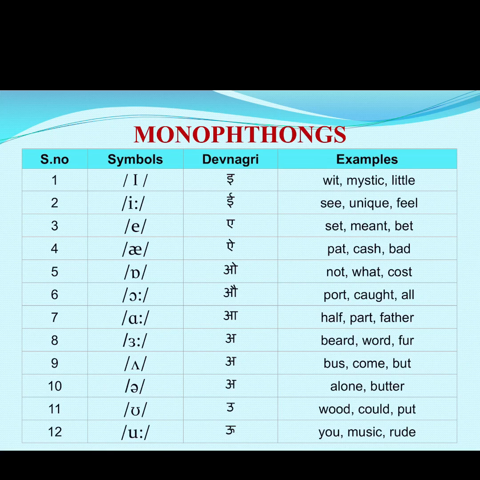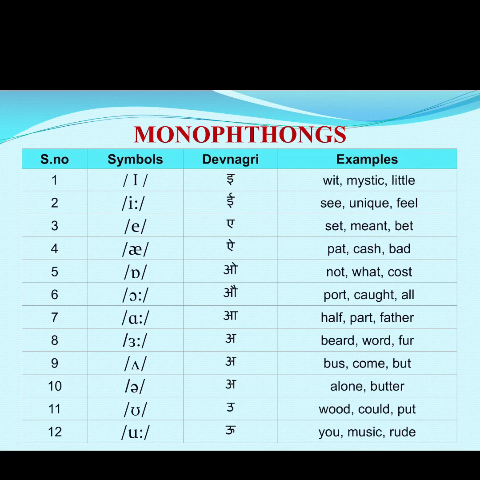Number 4, this symbol is pronounced as a. For example, bat, cash, bat. Number 5, the symbol is pronounced as O. For example, not, what, cost.